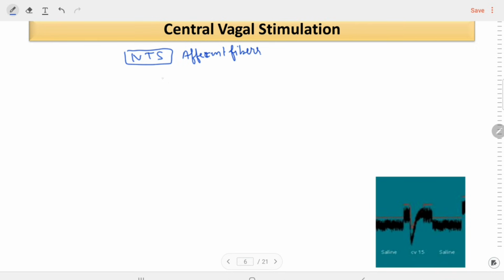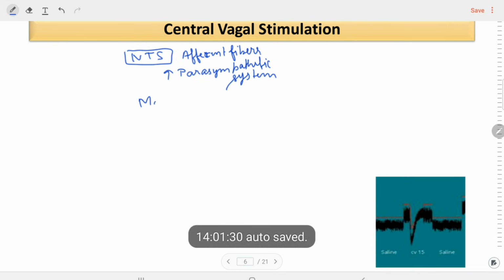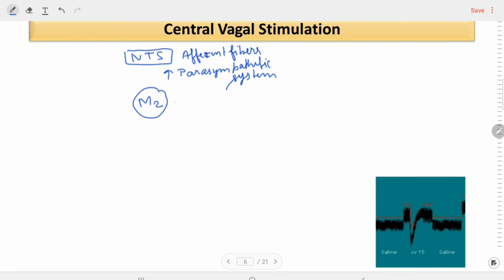So this stimulation will activate the parasympathetic system in the body, and this activation will cause stimulation of the M2 receptors present in the SA node, which is responsible for the automaticity of the heart. Due to the depressive action on this receptor, the heart rate will decrease.